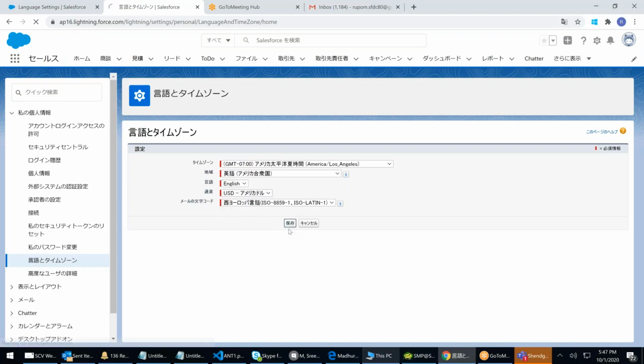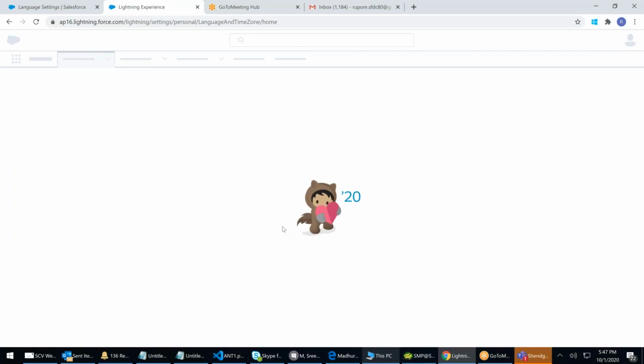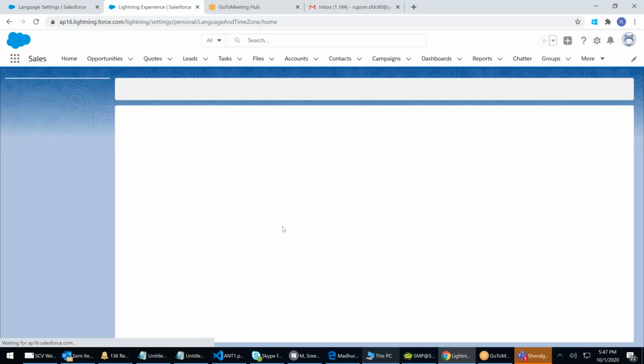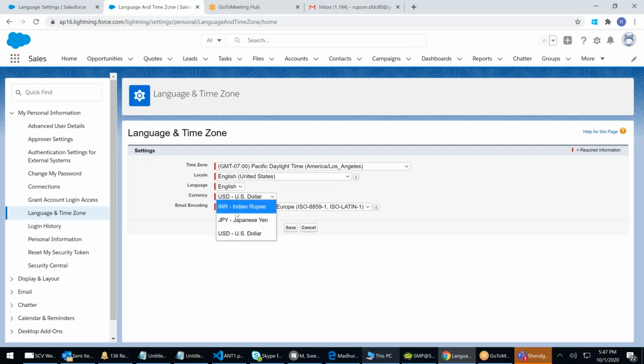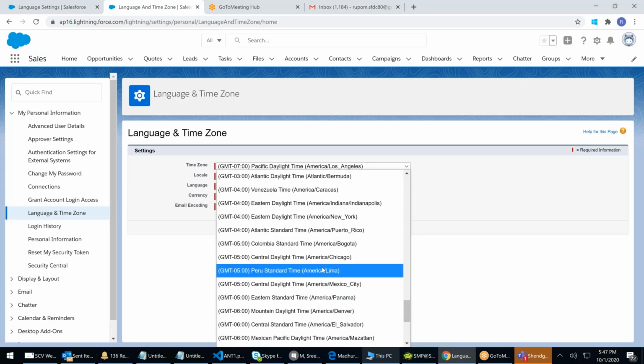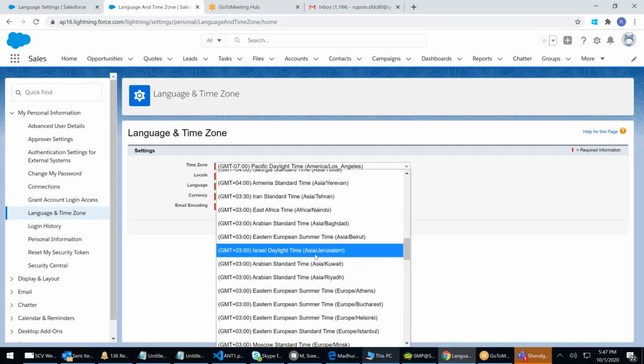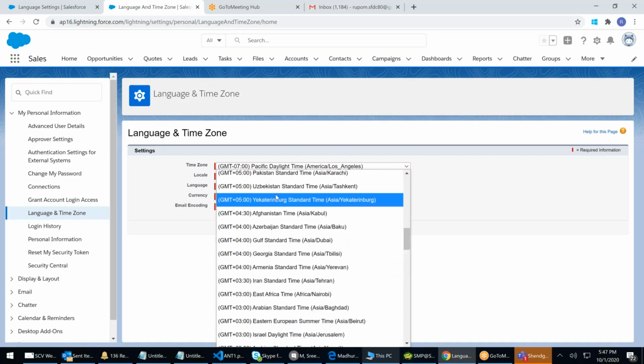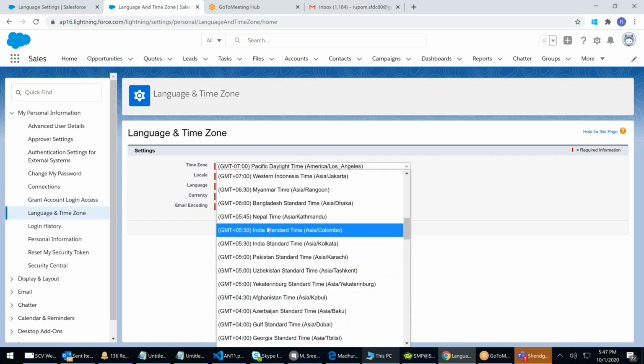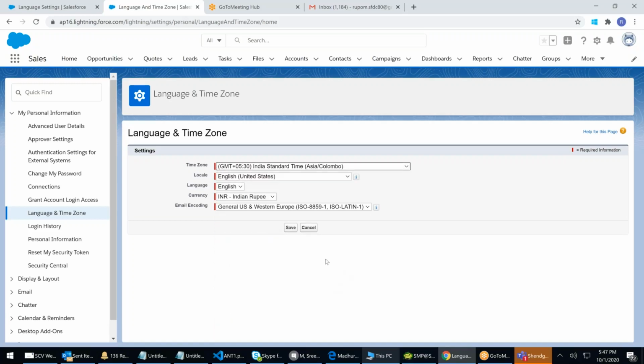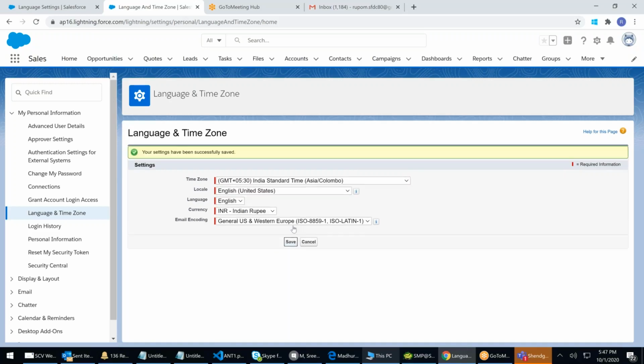Save. So a user can state, whenever he logs in, I don't want it to show in USD. I want it to show in INR. My India time is not Los Angeles. By the time it's taking default, it's 3.5 hours plus, right? So I'll set it. So next time when I go and open an opportunity or lead, the default currency will be INR. It will not show in USD now.